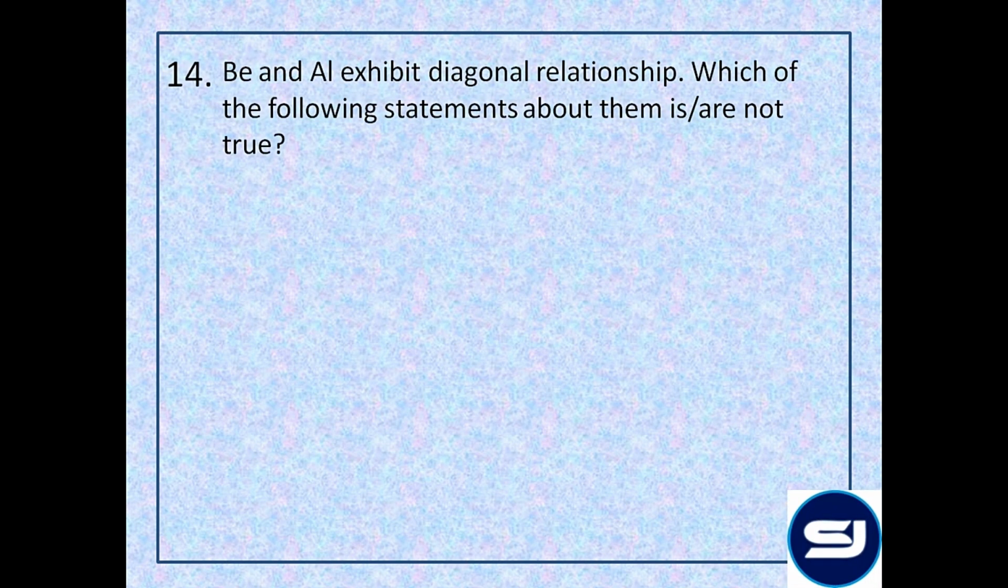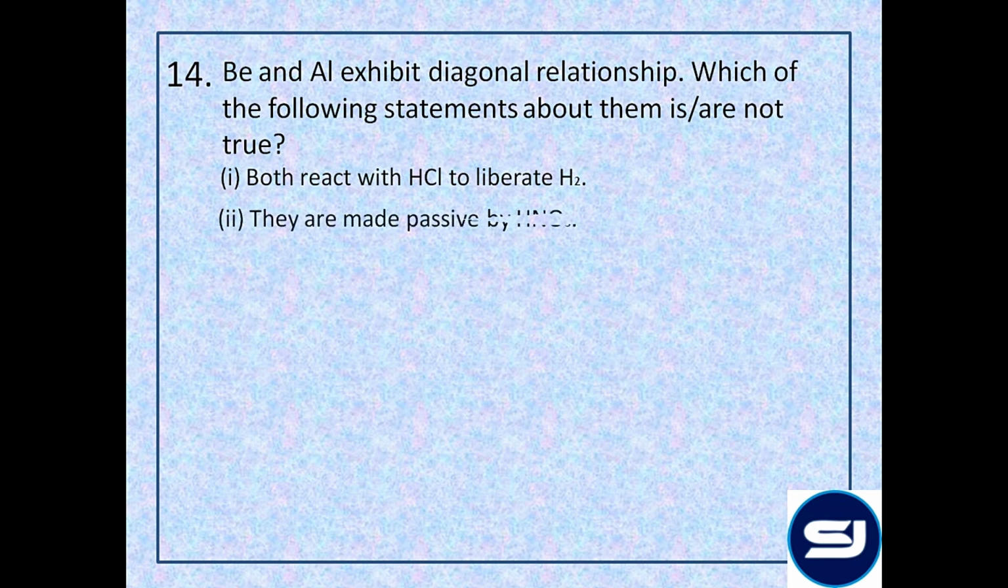Beryllium and aluminium exhibit diagonal relationship. Which of the following statements about them is not true? Both react with HCl to liberate H2 gas. Yes. Beryllium and aluminium exhibit diagonal relationship and both are amphoteric in nature. So they will react with acids to liberate H2 gas. First statement is true. They are made passive by HNO3.